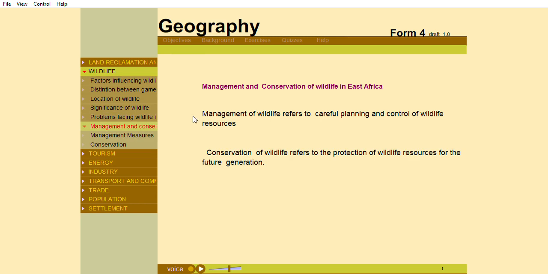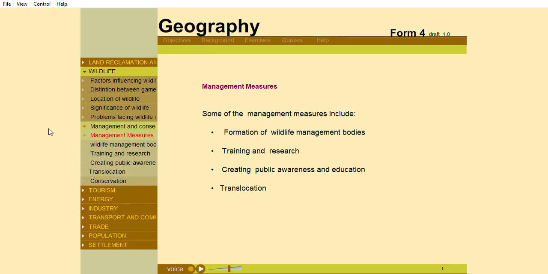Management and conservation of wildlife in East Africa. Management of wildlife refers to careful planning and control of wildlife resources. Conservation of wildlife refers to the protection of wildlife resources for the future generation. Some of the management measures include formation of wildlife management bodies, training and research, and creating public awareness and education.